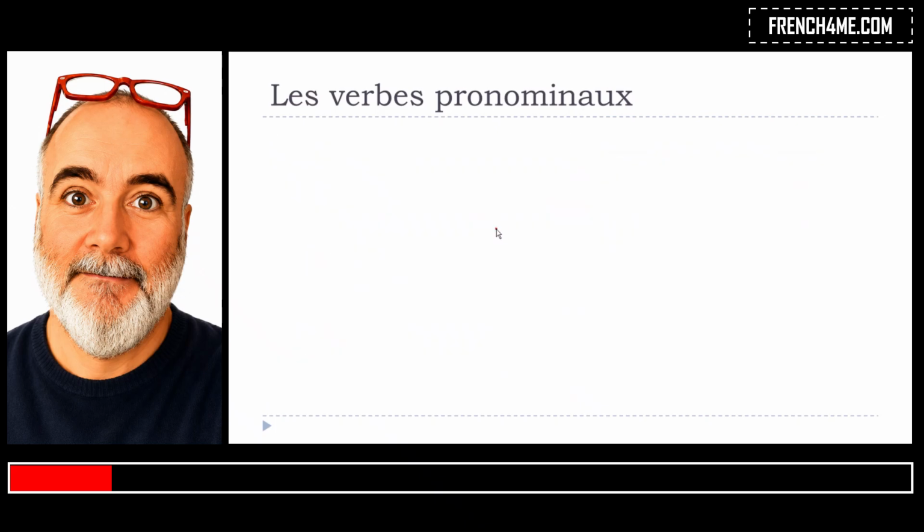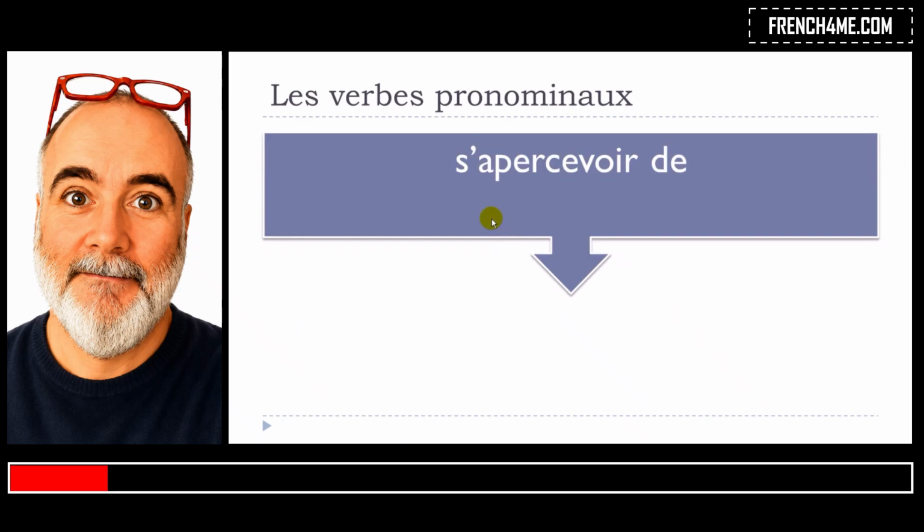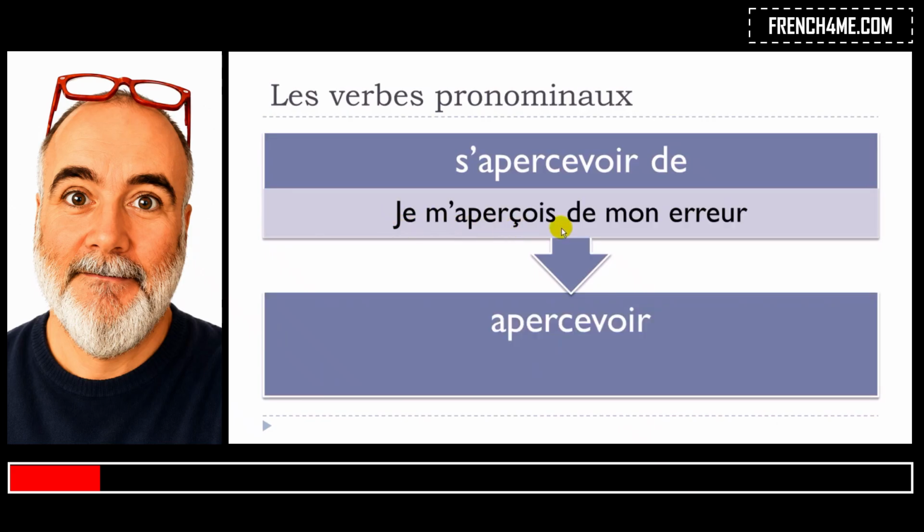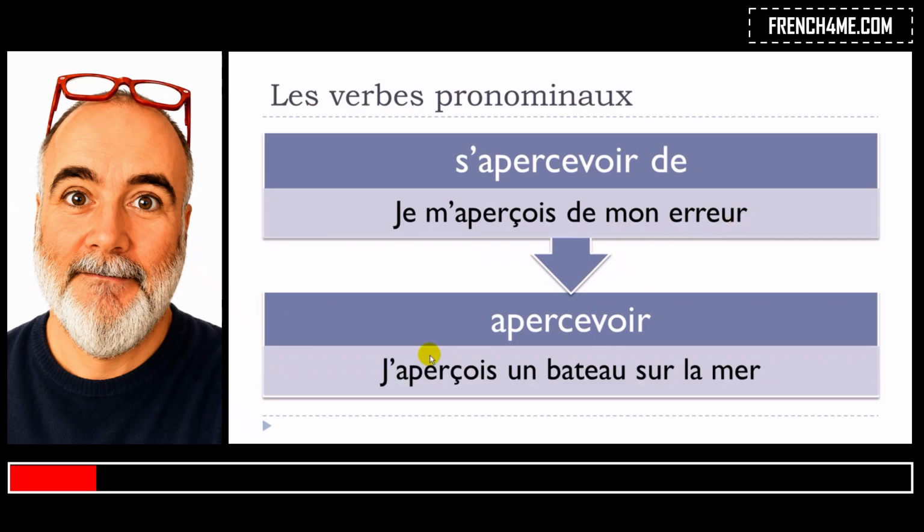Okay, so remember that, well, we can have an example here now. S'apercevoir de, and then apercevoir. Je m'aperçois de mon erreur, and then j'aperçois un bateau sur la mer. Okay, so in these two cases, actually, the first one, s'apercevoir, will actually be translated by to notice, okay, and then here, j'aperçois un bateau sur la mer, to catch sight of. Okay, so as you can see, well, of course, they look the same because you get apercevoir and s'apercevoir, but then the meaning is really, really different.